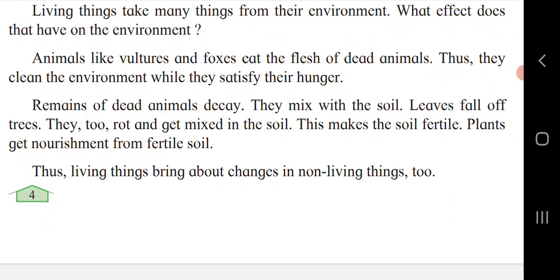Thus living things bring about changes in non-living things too. So we can say that living things, as we are human beings, make many changes in the environment, and we can make changes in non-living things also.